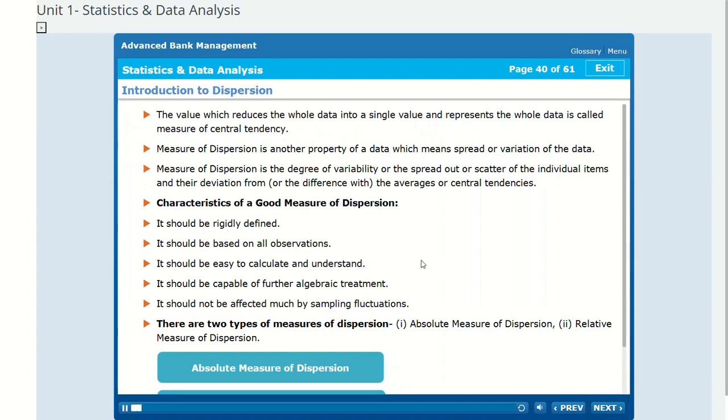Introduction to dispersion. The value which reduces the whole data into a single value, and represents the whole data, is called measure of central tendency. Measure of dispersion is another property of a data, which means spread or variation of the data. Measure of dispersion is the degree of variability or the spread out or scatter of the individual items and their deviation from the averages or central tendencies.